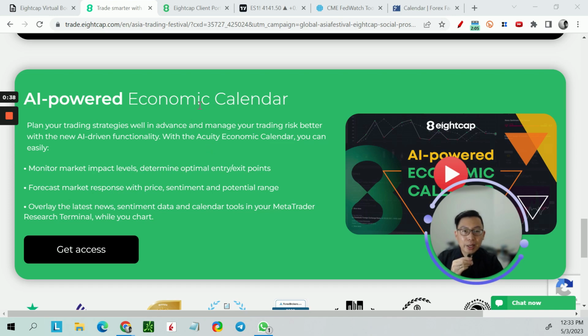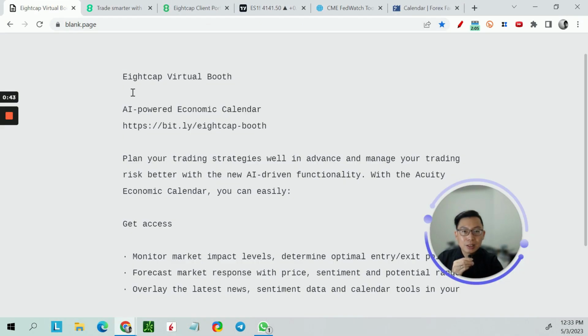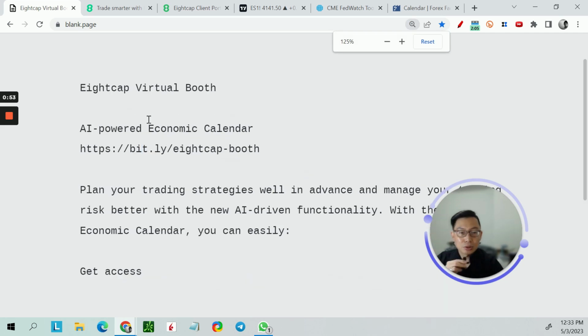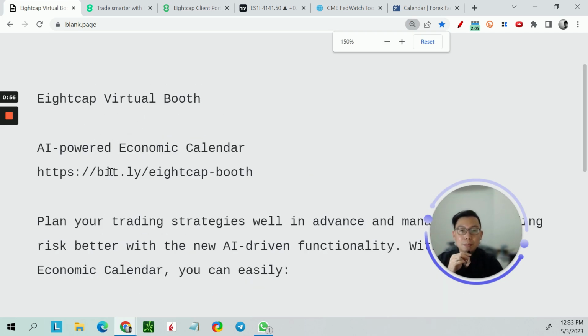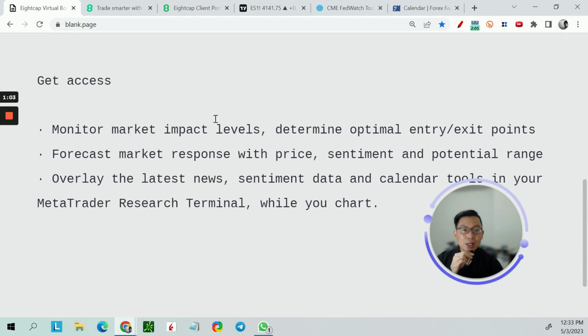But first of all, you can head over to this link over here. I will show you this site. This is the Eightcap virtual booth. You just head over to bit.ly/eightcap-booth. Let me try to make it bigger. Of course, as I mentioned during the event, it can help you determine the market impact level, the optimal entry and exit points, the potential range, the sentiment, etc. I'll go through that very quickly.